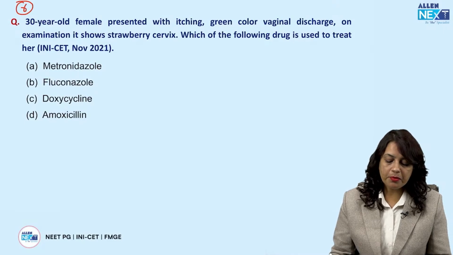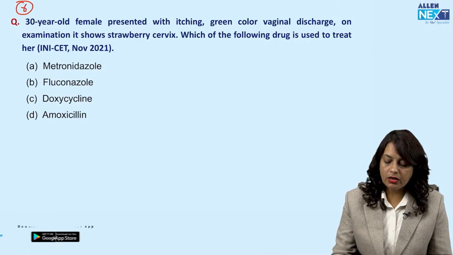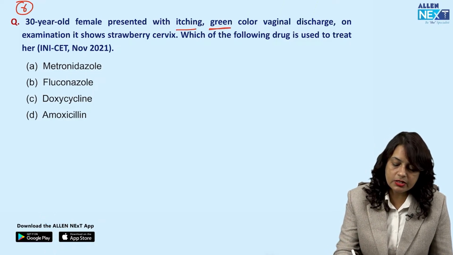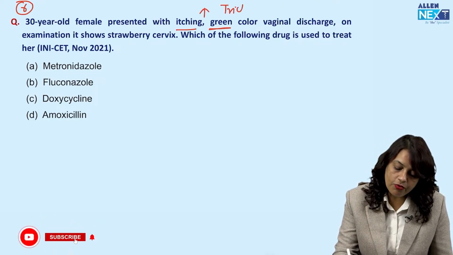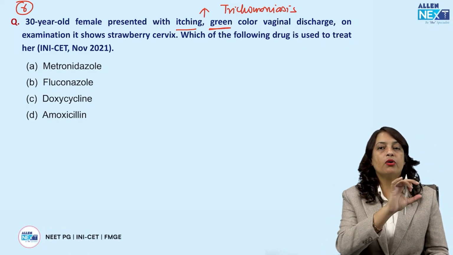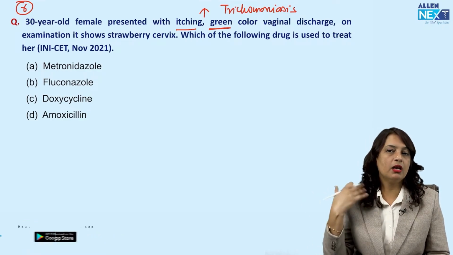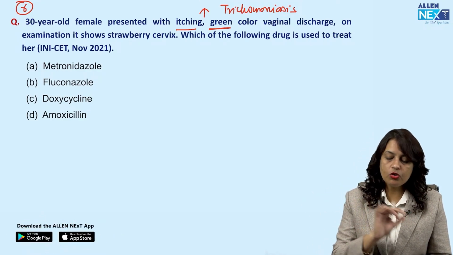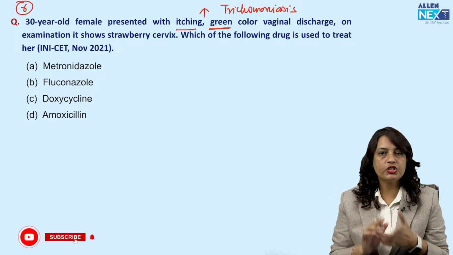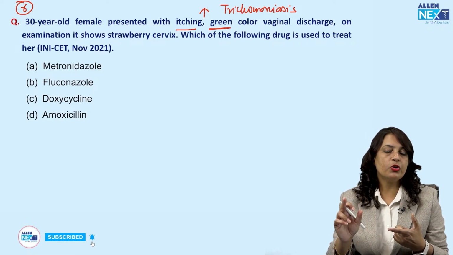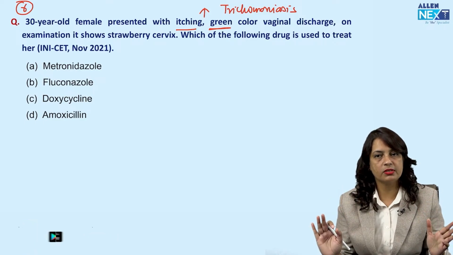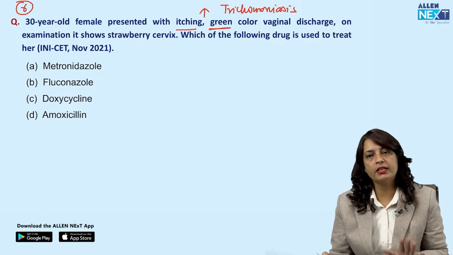Next, a 30-year-old female presents with itching and green color vaginal discharge. You know, green color itching discharge is suggestive of trichomoniasis. Okay, so when you are reading any question in Obs and Gynae subject, most of the time there is a hint in the question. So you make an image. Now, itchy means either it is trichomoniasis or it is candidiasis. It cannot be bacterial vaginosis, because itching is absent in bacterial vaginosis.